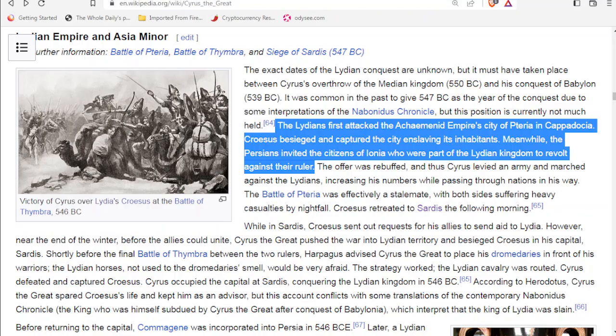Okay, let's go to the page on Cyrus the Great. Now this is going to speak about the wars between Lydia and Persia, and we tried to explain quite simply what led up to those wars, so we're not going to cover that again, but let's read this part. The Lydians first attacked the Achaemenid Empire city of Pteria in Cappadocia. So this is interesting, where Lydia is actually striking at Persia in Cappadocia. So we won't consider that the heartland of Persia, but this is where Lydia is able to strike. Then it says that Croesus besieged and captured the city, enslaving its inhabitants.